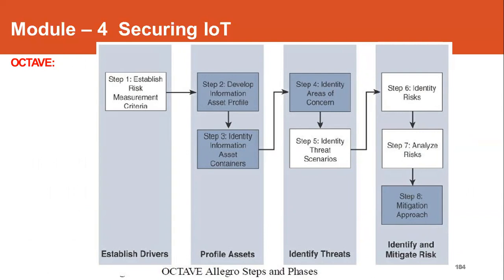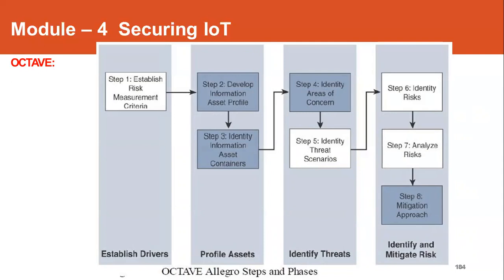So in establishing drivers, here the risk measurement criteria is established. In the second stage of profiling assets, asset profile will be developed and then the information asset container will be built. In the third phase, areas concerning the threats will be identified along with their scenarios. In the last phase, that is identify and mitigate risk, the risks are identified, analyzed and mitigated. So it includes 3 processes.